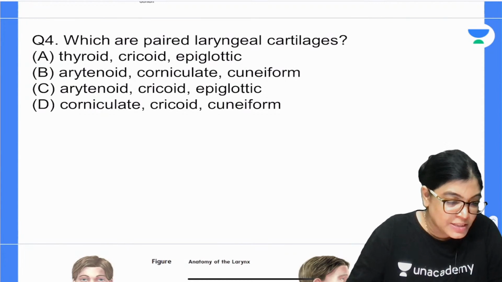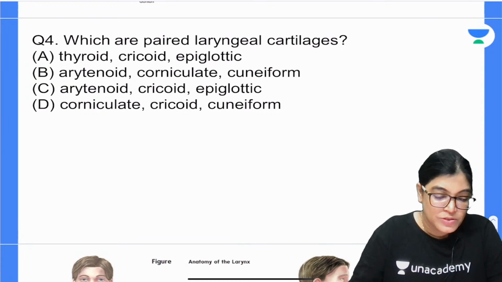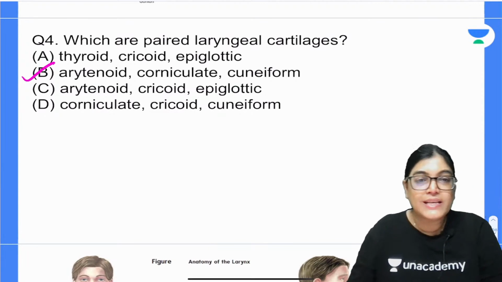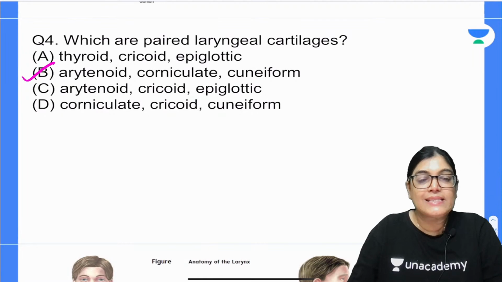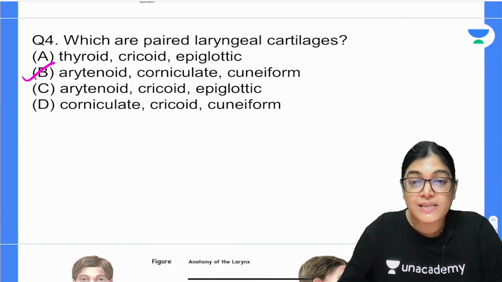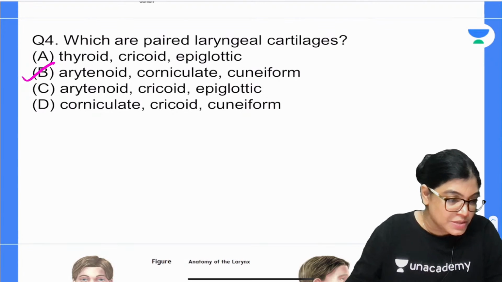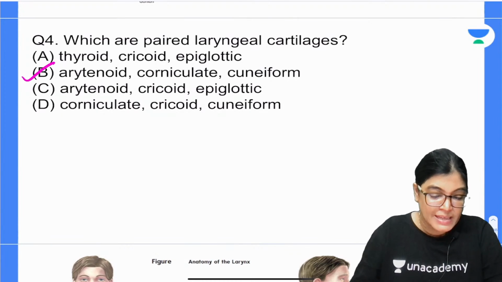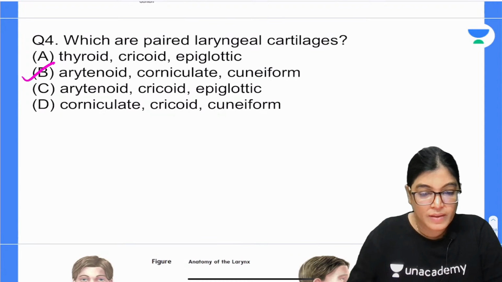So I am getting many answers, and my dear aspirants, you are all absolutely right. Easy one. The paired laryngeal cartilages are arytenoid, corniculate and cuneiform. In a previous year this question was asked in the FMG examination, so revision is also required. Great, B is the absolutely correct answer.